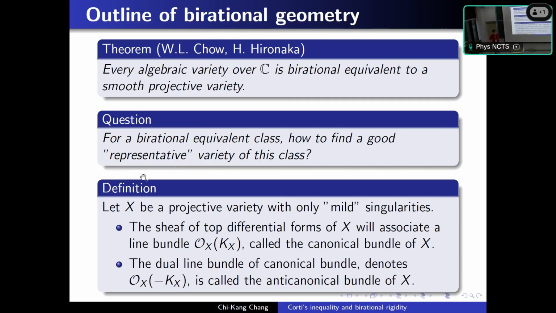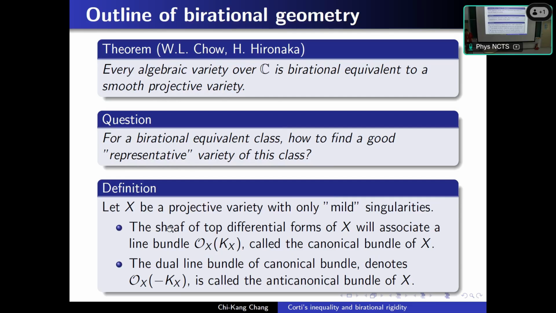So we give some definitions. For projective varieties with only mild singularity, what singularity is mild is another question, but in this talk we say mild means the singularity is not so bad in some algebraic geometry sense.